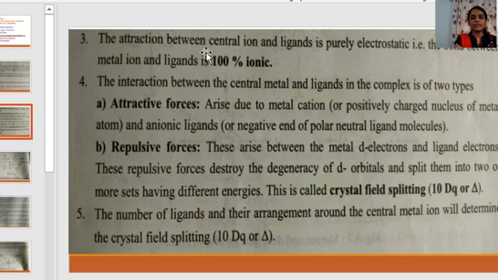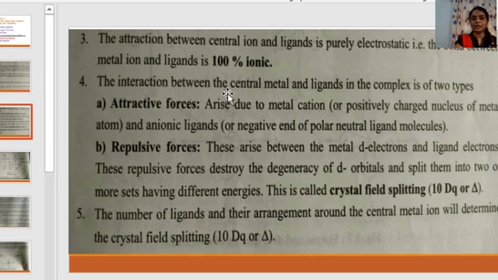The attraction between the central ion and ligands is purely electrostatic. That is, the bond between metal ion and ligand is 100% ionic. What does electrostatic attraction mean? The attraction between two opposite charges is called electrostatic attraction. Here the central ion is a positively charged metal and the ligands are negatively charged. Hence there will be attraction between these two, and the attraction is called electrostatic attraction, while the bond formed between these two is called an ionic bond. Hence this is a 100% ionic bond.